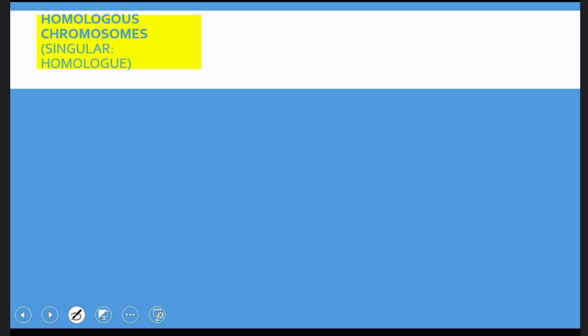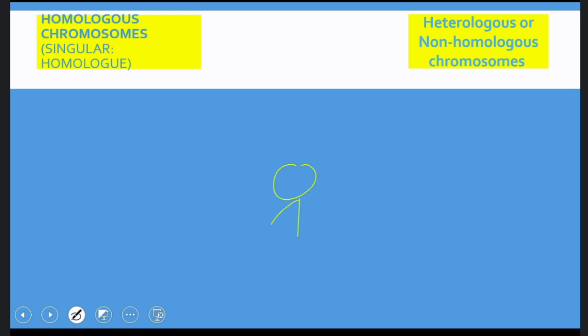Next, coming to homologous chromosomes. This is the plural name, and the singular is homolog. Another one is heterologous or non-homologous chromosomes. What is the difference between these two? Let's say a child is born with 46 chromosomes, and the child has a father and a mother.